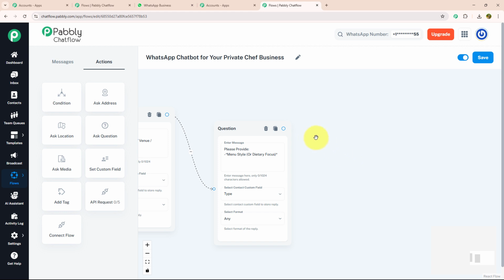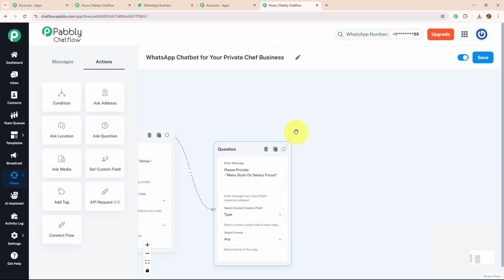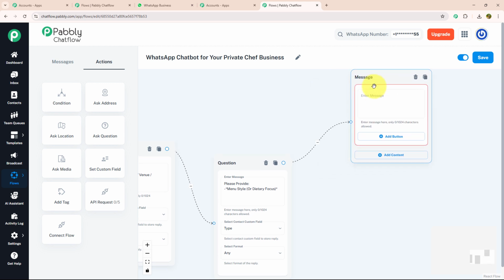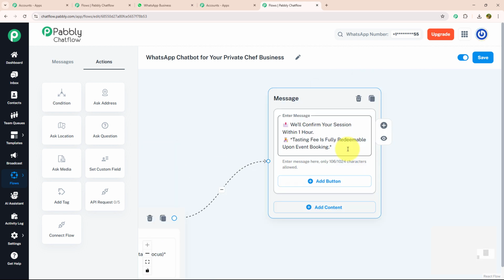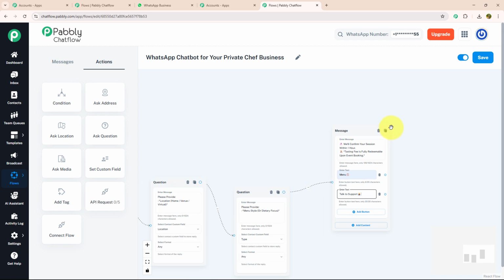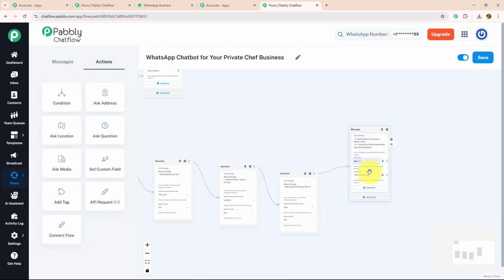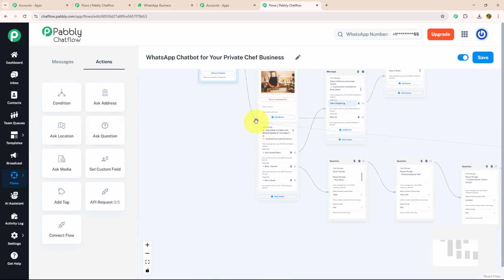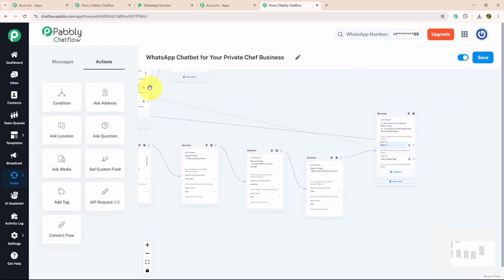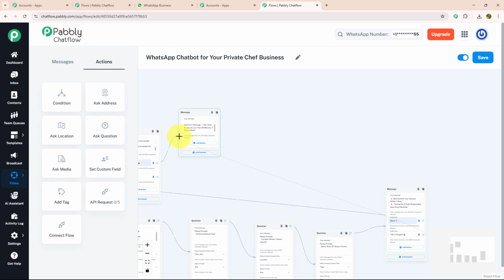Now after getting all the information about my customer, I'm going to give a confirmation message. For that, I'm going to drag and drop, select the text button and enter my message. We confirm your session within 1 hour. Tasting fee is fully redeemable upon event booking. And with that, I'm going to provide two action buttons, menu and talk to support. I'm going to connect this menu button with our initial message as I have told you earlier. And I'm going to connect the talk to support button with the message that we have recently put for talk to